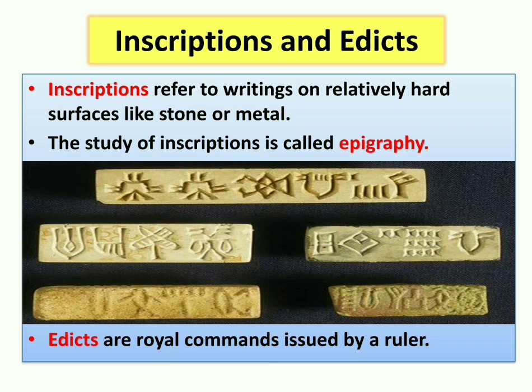The writings or pictures are inscribed, so these inscriptions remain intact. They don't fade. If it is written with some color, it might fade or get destroyed, but if it is engraved with a sharp object, it remains. Study of inscriptions is called epigraphy. Edicts. The royal commands issued by a ruler are called edicts, like Ashoka's edicts. Some of the commands of Ashoka were also engraved on pillars.